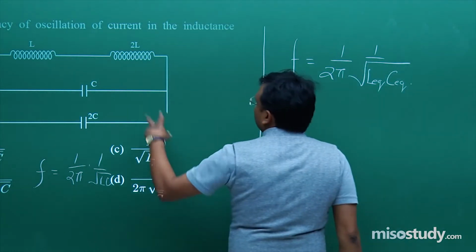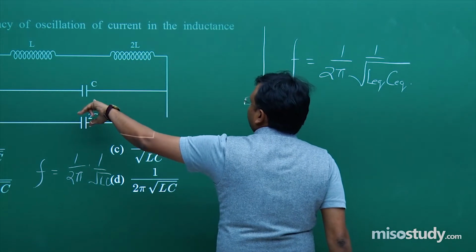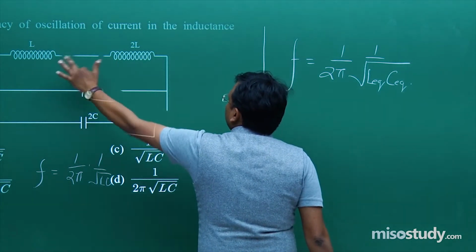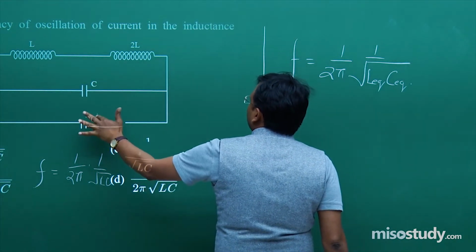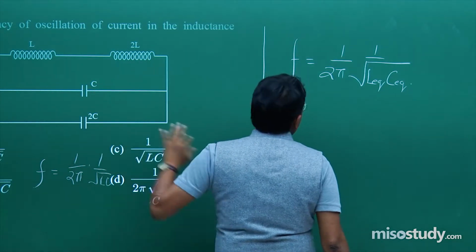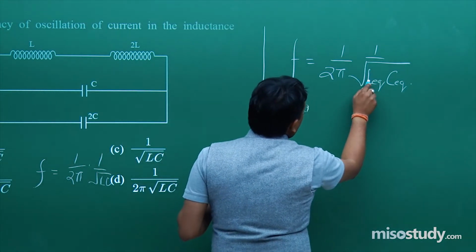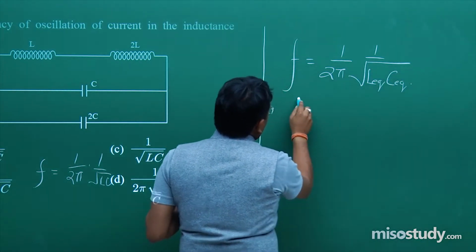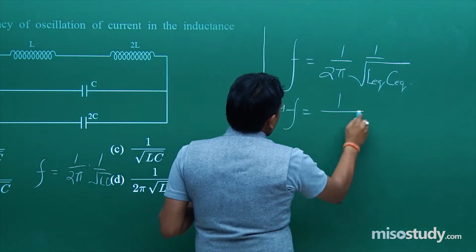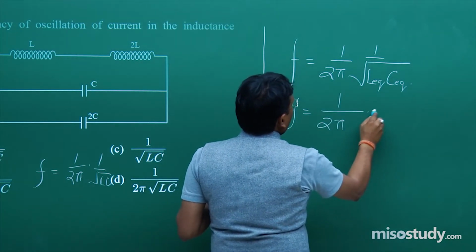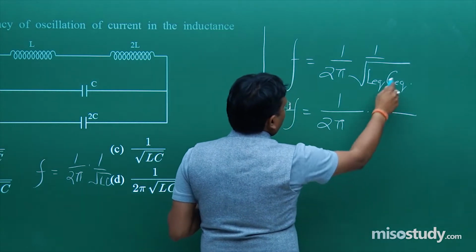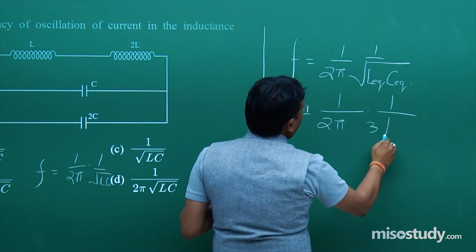Fine. Why? Because 2 inductors, 2 capacitors. So 2L plus L is 3L, 2C plus C is 3C. So here it's 3L into 3C, that is F is equal to 1 upon 2 pi 1 upon 3 3s are 9 into 3LC.